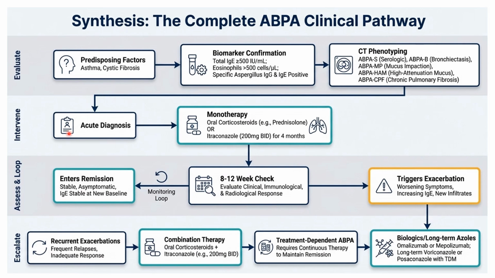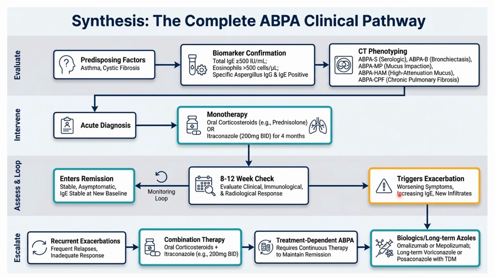If it is acute ABPA, we start with monotherapy, initially either corticosteroid or itraconazole, for 4 months. This is monotherapy. Then after 12 weeks of treatment, we evaluate the clinical, immunological and radiological response. If the patient is stable and the IgE becomes stable at a new baseline, we stop the steroid.